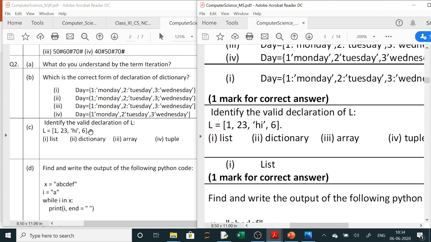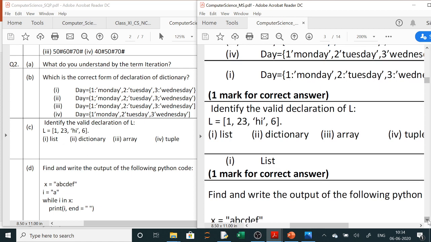If homogeneous values are there, only numeric values, it can be an array also. Dictionary contains curly brace, key value you can see from here, tuple has a round bracket, parenthesis. So it is a square bracket and it is having heterogeneous values, so answer will be list. You can see answer is list here.